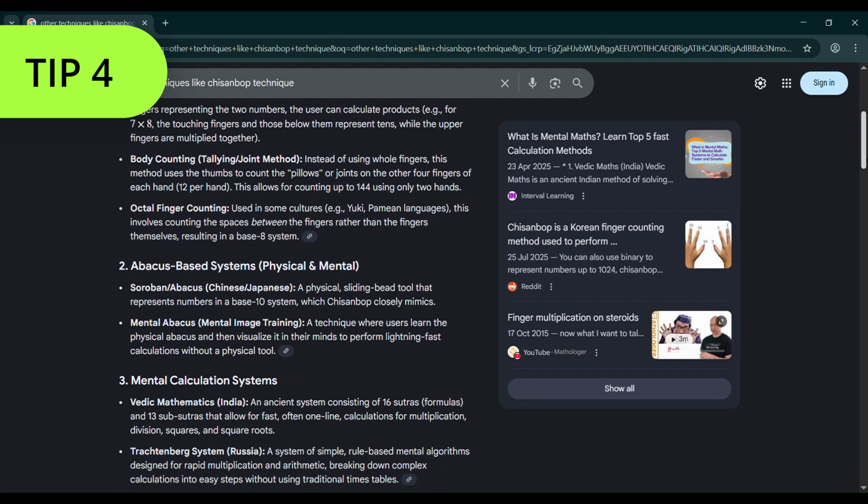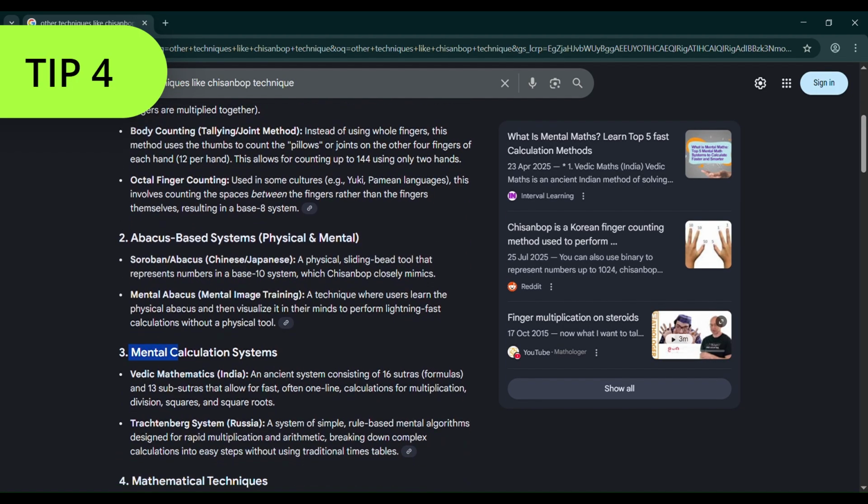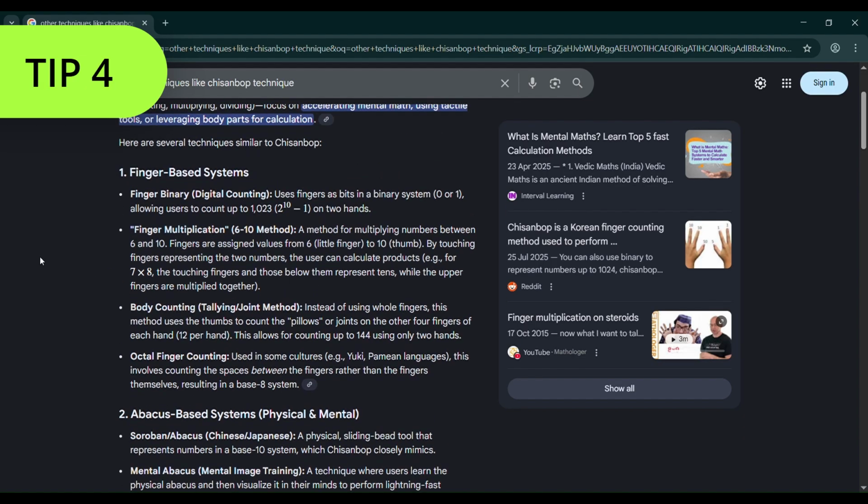Finger-based calculation techniques, mental calculation systems, visual tactic methods. Finger abacus, hand abacus, that's what this video was about. Similar to Chais and Bob.